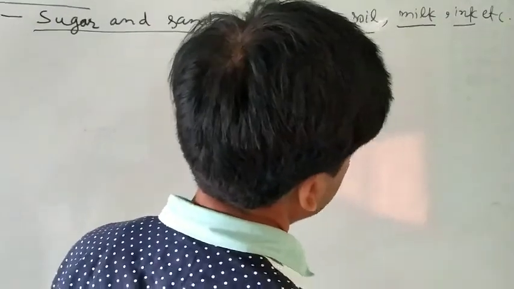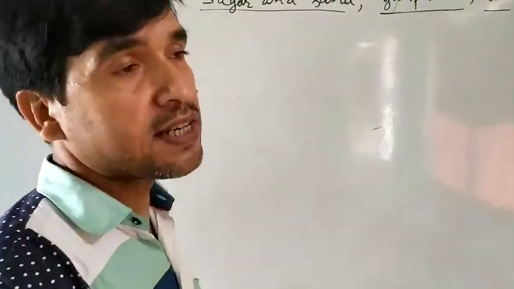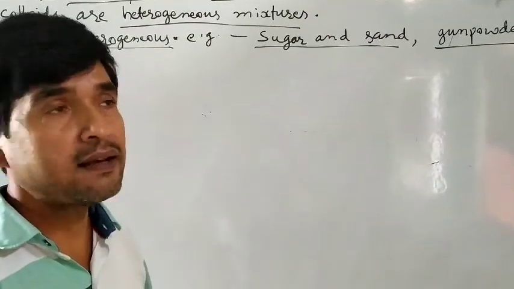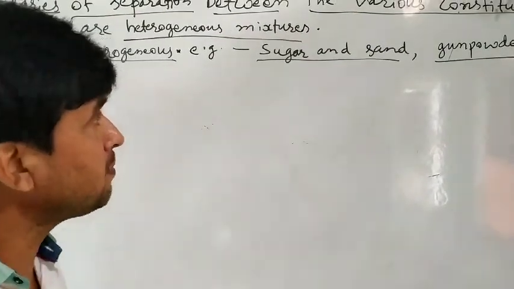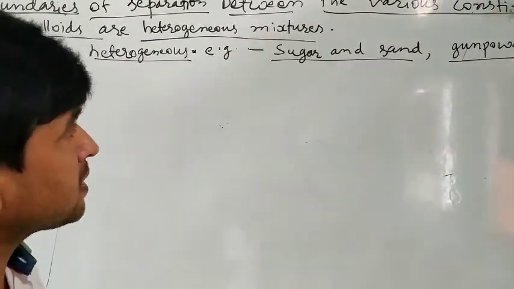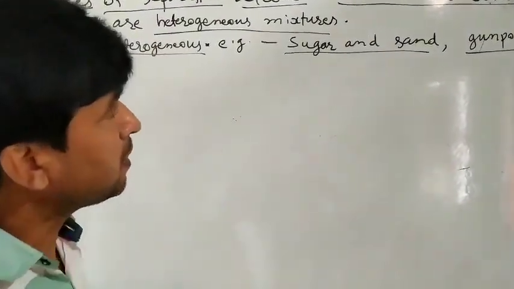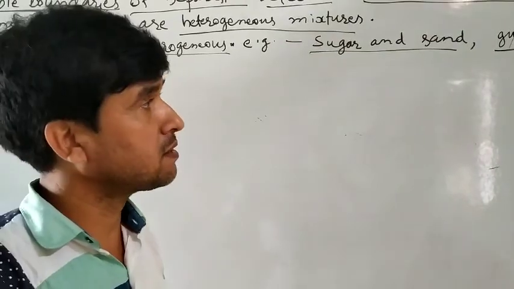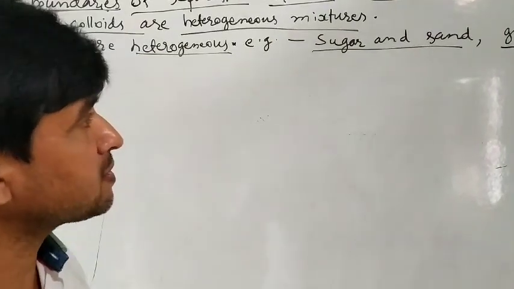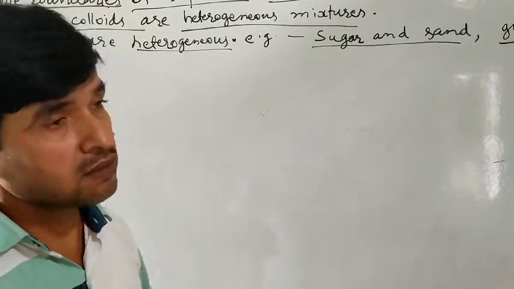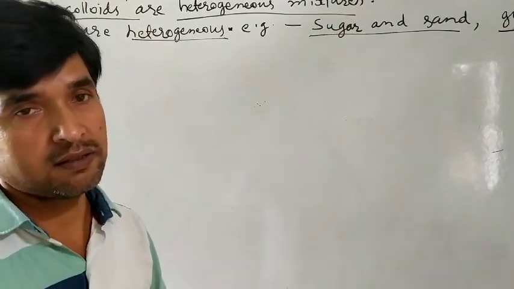So there are two types of mixtures: homogeneous and heterogeneous. Homogeneous are uniformly mixed up, and heterogeneous are non-uniformly mixed up, and their components have visible boundaries of separation. But uniform mixtures or homogeneous mixtures have no visible boundaries. They show only one color.